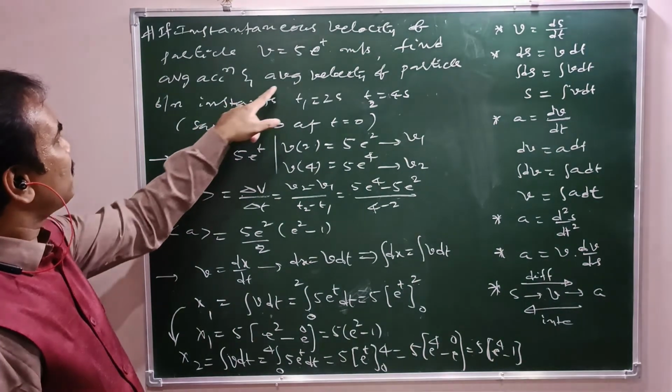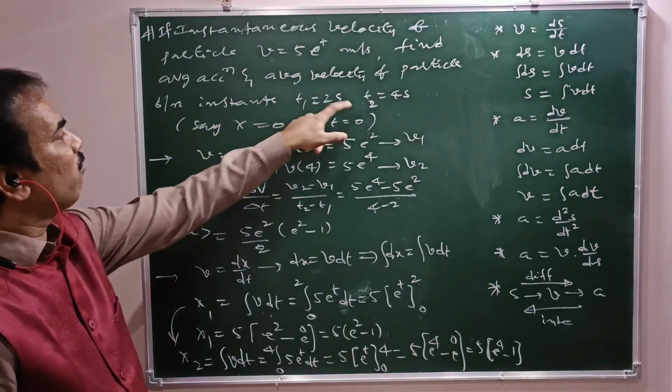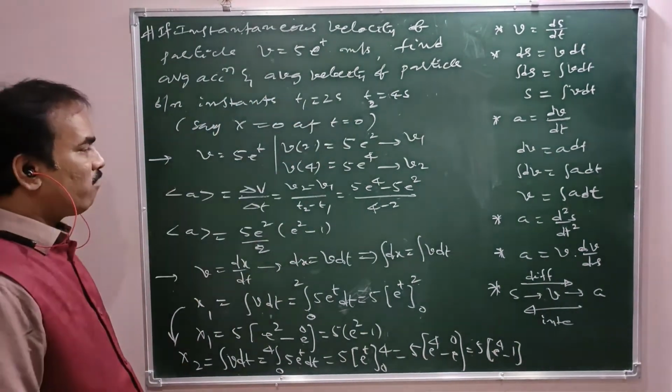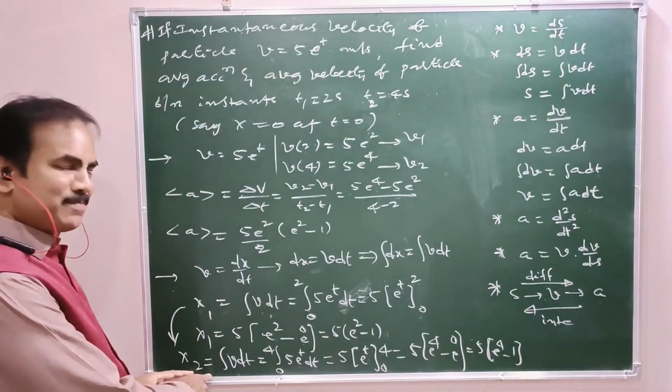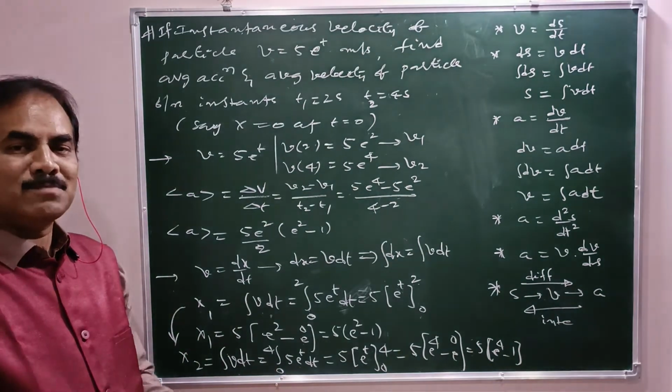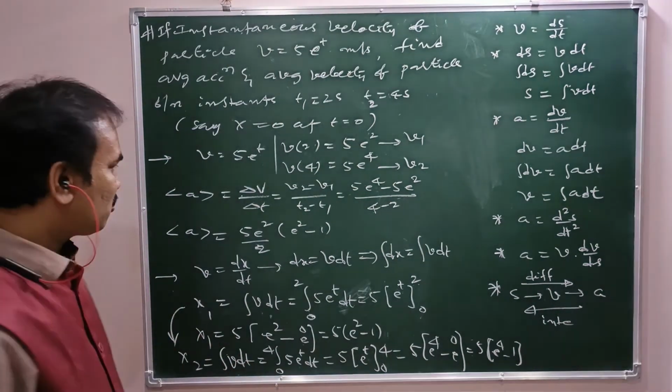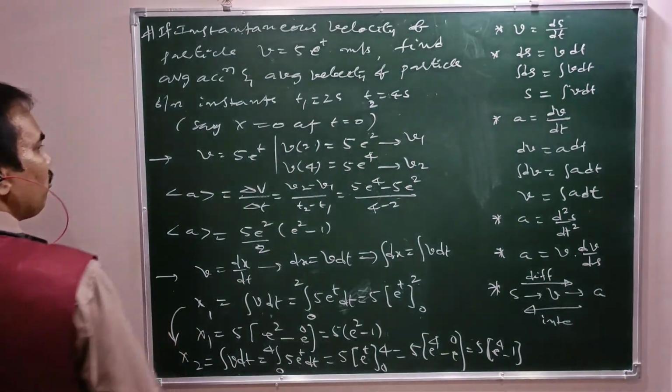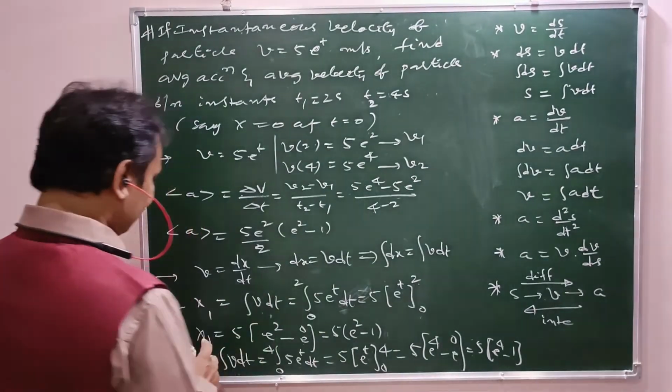But the question is to find the average velocity between 2 to 4 seconds. 2 to 4 seconds means displacement covered in the first 4 seconds minus displacement covered in the first 2 seconds gives the displacement covered from 2 to 4 seconds. Okay? I am writing somewhere here.